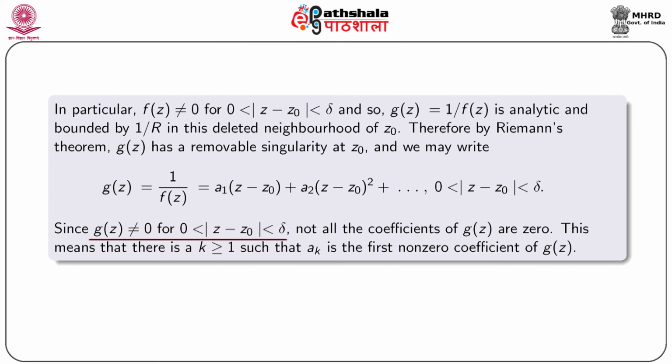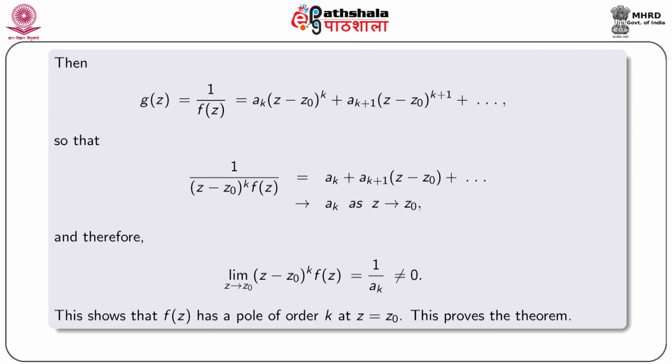Since g(z) is not equal to 0 for 0 < |z - z0| < delta, not all the coefficients of g(z) are 0. This means that there is a k greater than or equal to 1 such that a_k is the first non-zero coefficient of g(z). Therefore, g(z) = 1/f(z) = a_k (z - z0)^k + a_(k+1) (z - z0)^(k+1) + etc.